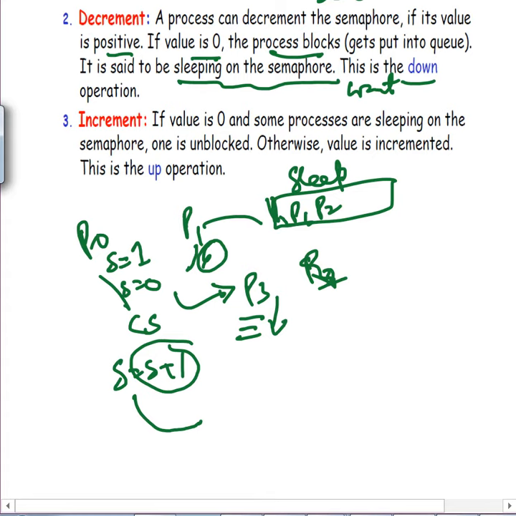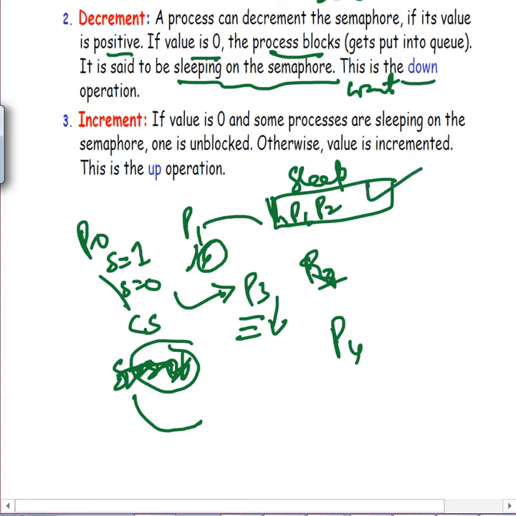So I'm saying if the value is 0 and some process is sleeping on the semaphore, we have to unblock one. Otherwise the value is incremented. We do not increment straight away, because if we increment it, other processes can come in. Say P1 and P2 are sleeping. Now P4 comes in, and if we increment directly, it will test S and see it is 1, so it will start doing its work. So these sleeping processes will sleep forever.